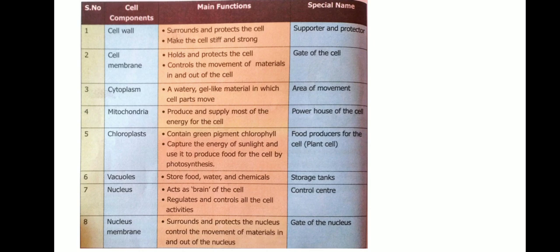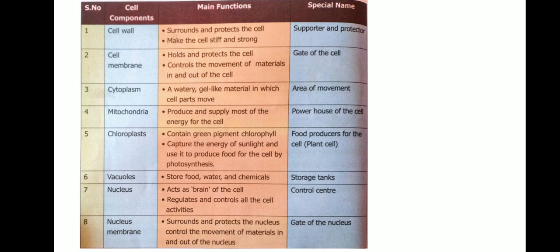Now a very important question: cell components and their functions. First one, cell wall. It surrounds and protects the cell. Main function: surrounds and protects the cell and makes the cell stiff and strong. Special name: supporter and protector. Next, cell membrane. It holds and protects the cell and controls the movement of materials in and out of the cell. Special name: gate of the cell.